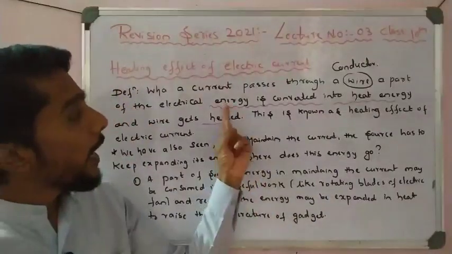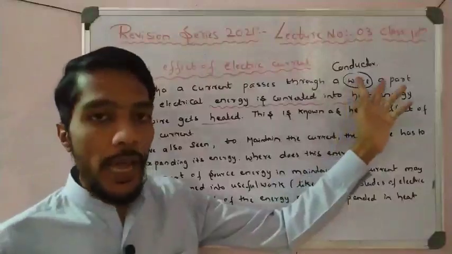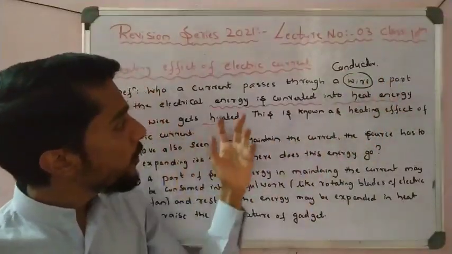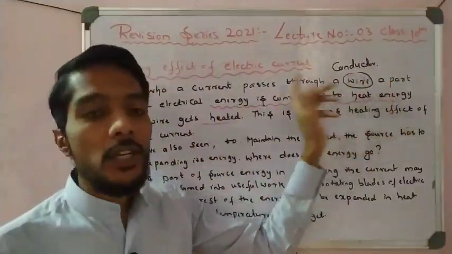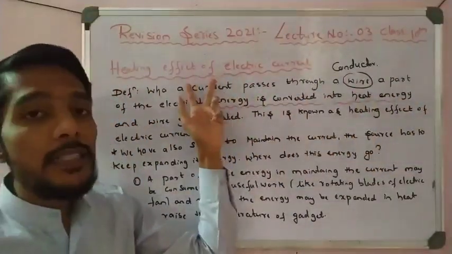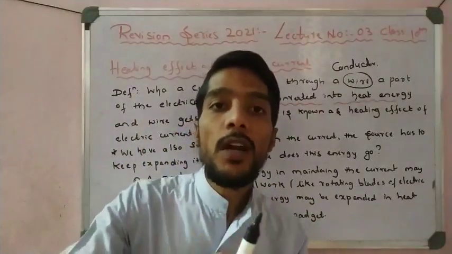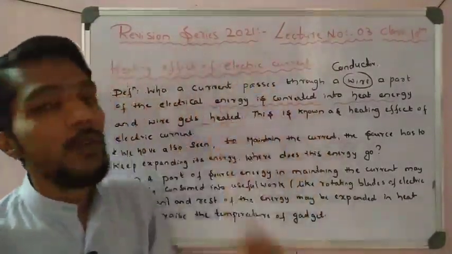So see here, conversion is there. When electrical energy passes into any wire or conductor, what do you observe? It is converted into heat energy, and that is called the heating effect of electric current. In examination it may be asked: which type of conversion takes place in heating effect of electric current?